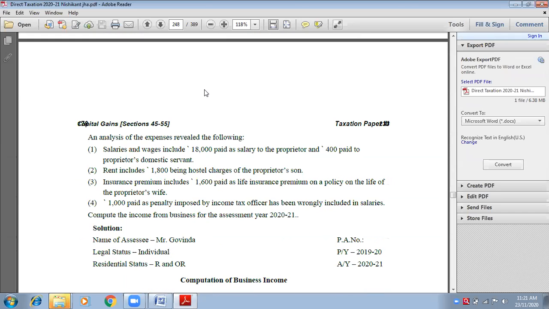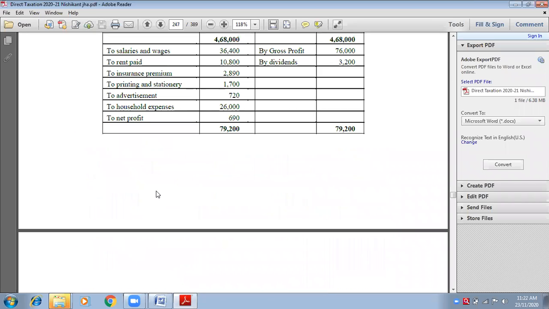Now how will we understand whether it is personal or for business? If adjustment is given, then we will read out the adjustment. If nothing has been given, then it is related to your business. I think the adjustment is given. Jayashree, can you read the third adjustment which is related to insurance premium for me? Yes, ma'am. Insurance premium includes 1,600 paid as life insurance premium on a policy on the life of the proprietor's wife. Very good. So 1,600 is a personal expense. It is the wife's life insurance premium. It is personal.